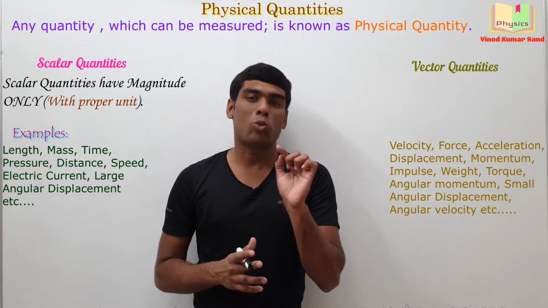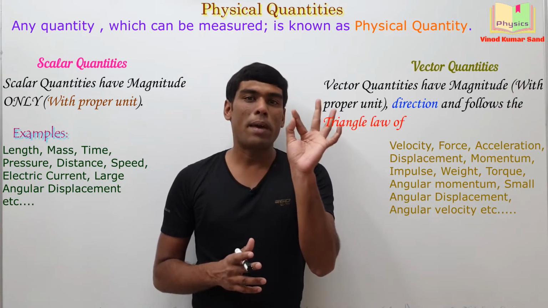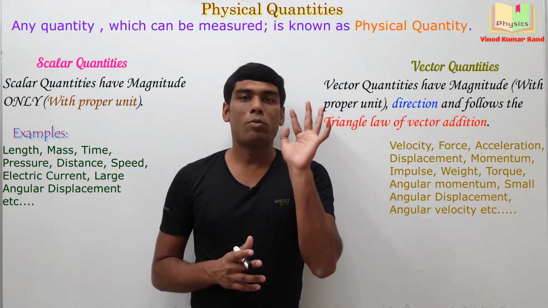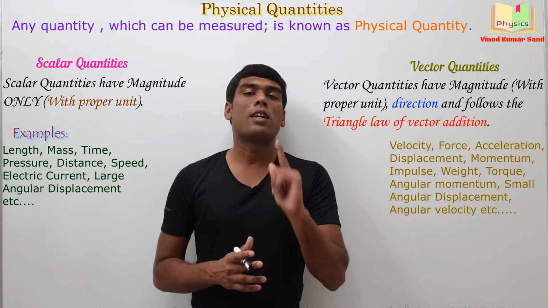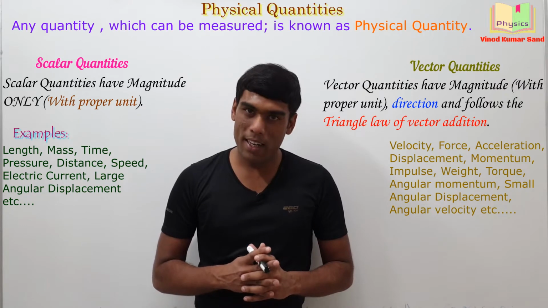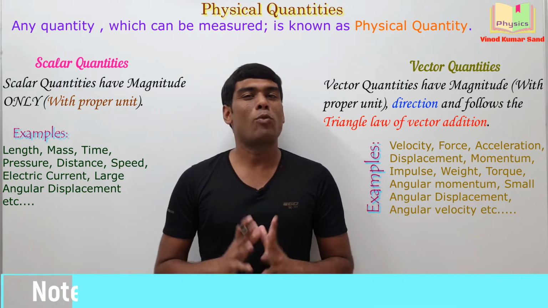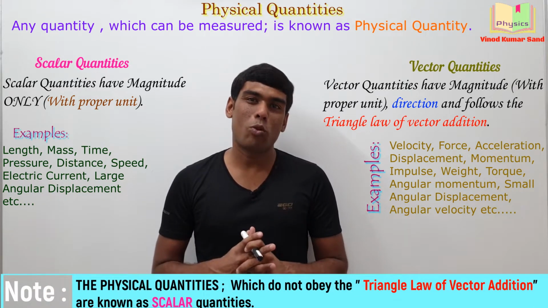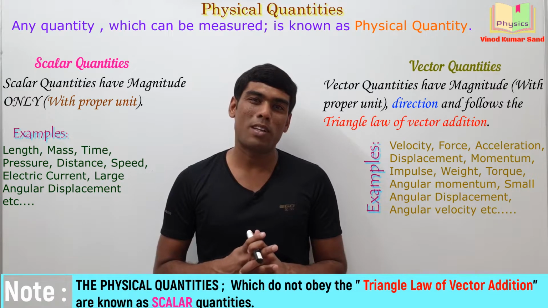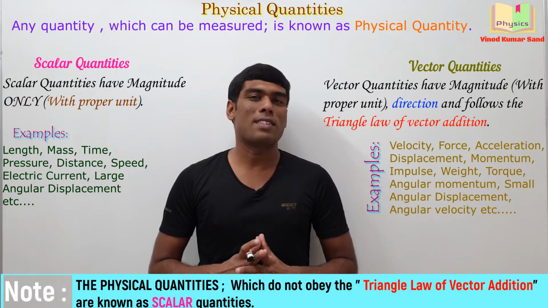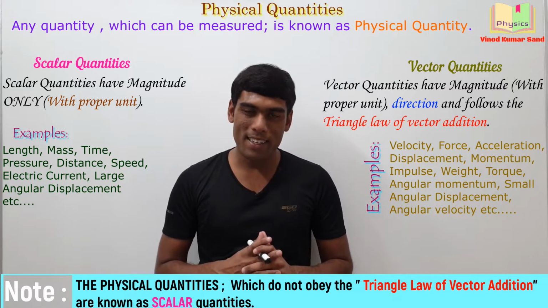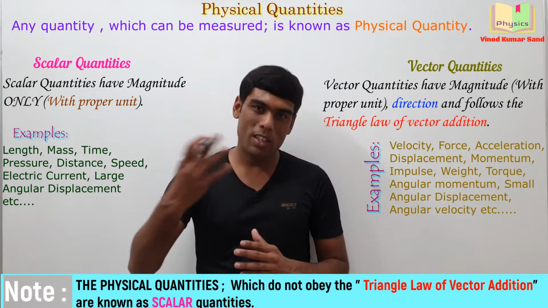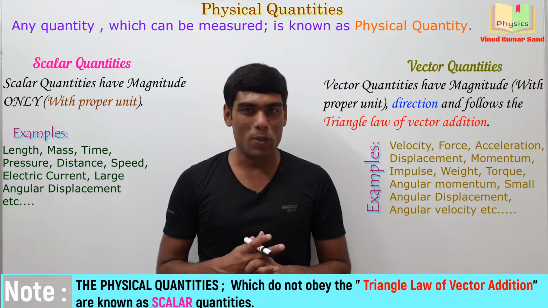Okay. Now let's talk about the vector quantities. Vector quantities are those quantities which have magnitude with proper unit, which have direction and strictly follow the triangle law of vector addition. For example, velocity, acceleration, force, small angular displacement, and so on. We have numerous examples in physics which are vector quantities. This triangle law of vector addition you will read in the next video.